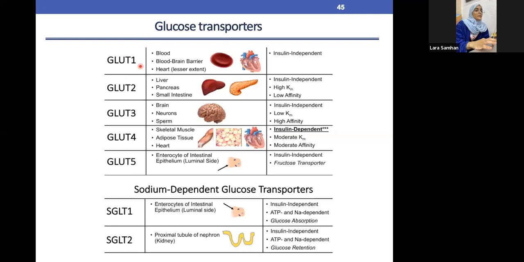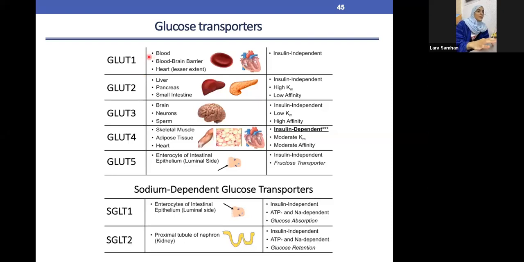Now, in regard to the glucose, the carbohydrate, we said it has a couple of functions. One of which is transporting from one place to another. For example, if it's available in the blood, in the heart, in the liver, wherever it was, it should be moving from one place to another. And basically it's available in the whole body. In regard to the glucose transporters, we have GLUT1, 2, 3, 4, and 5, and each of them is available in different places.